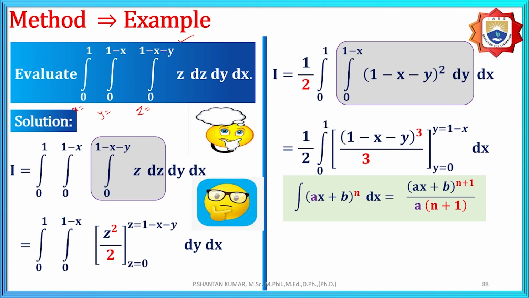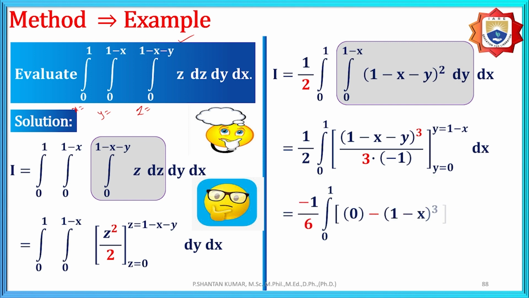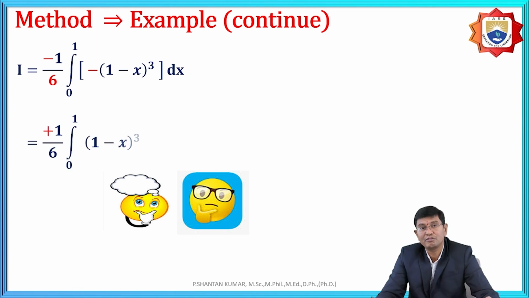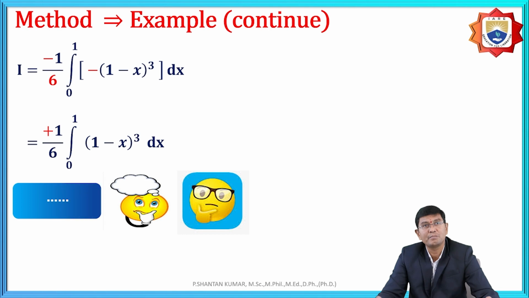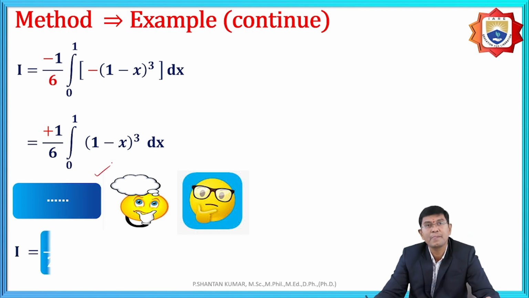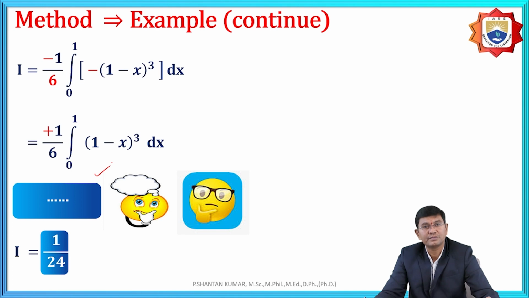Here the integration is, and we need to replace at y is equal to 1 minus x. The upper limit is 0, lower limit is 1 minus x. And once again, after the simplification, here also grouping method, that is 1 minus x whole power of 4 by 4, it is division by minus 1, and already existed minus 1, then we get the solution. After replacement of the values, the solution will be 1 by 24.